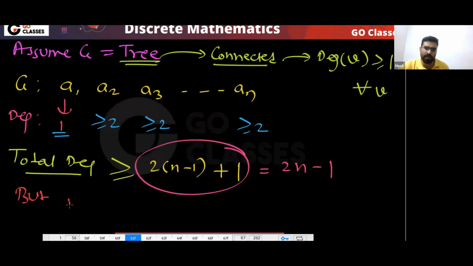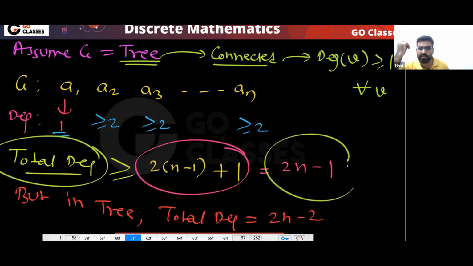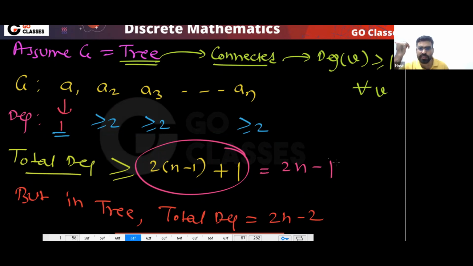But in a tree, what should happen? In a tree, total degree should be what? This is saying that total degree will be greater than or equal to this, but in a tree, total degree is this. So there is a contradiction.